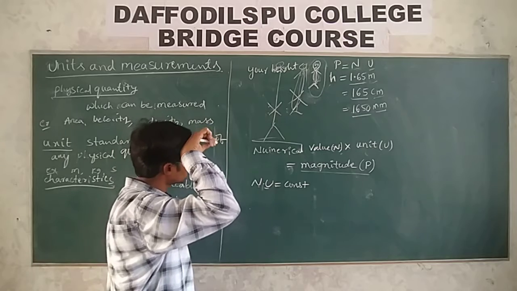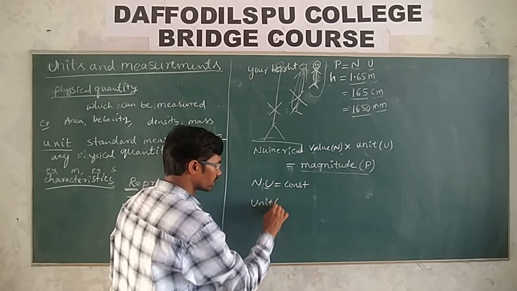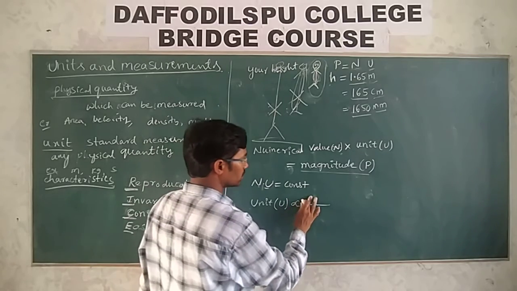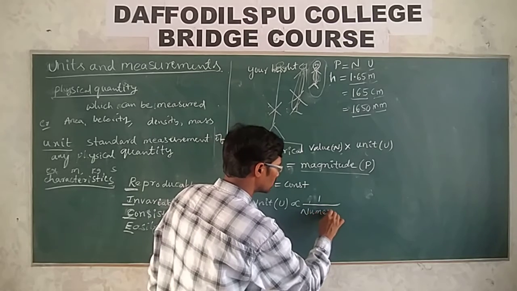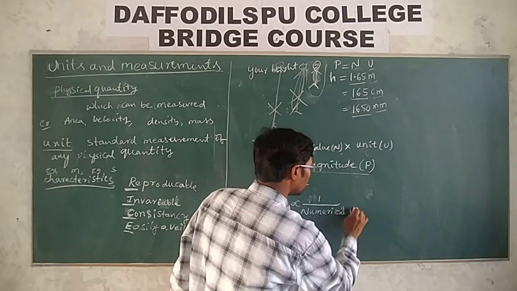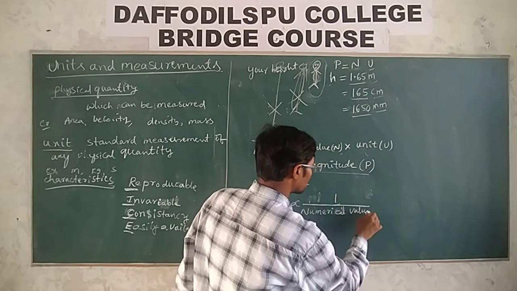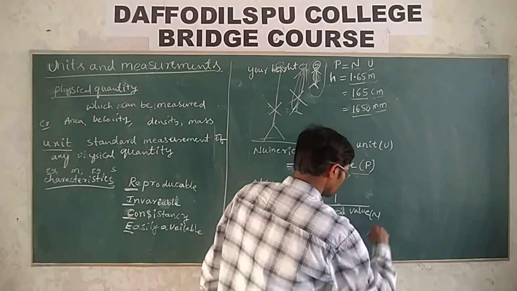So here we can write that unit u is inversely proportional to the numerical value n.